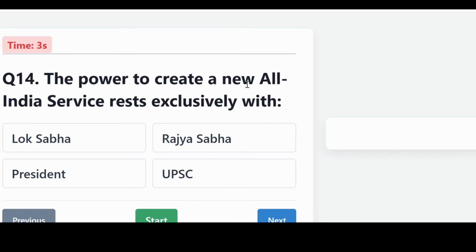The power to create a new All India Service rests exclusively with, is it the Lok Sabha, the Rajya Sabha, the President, or the UPSC?